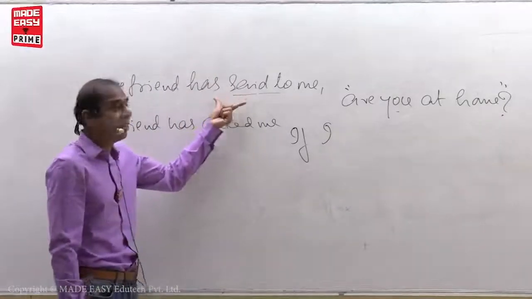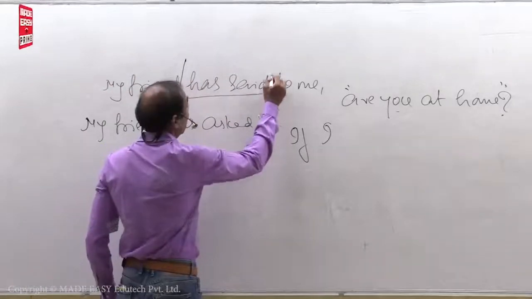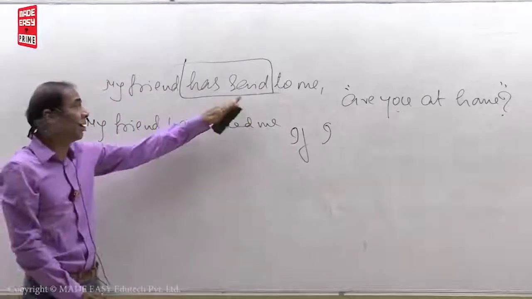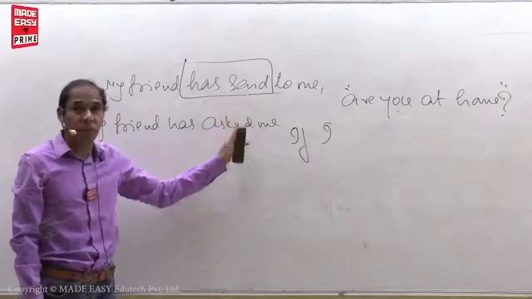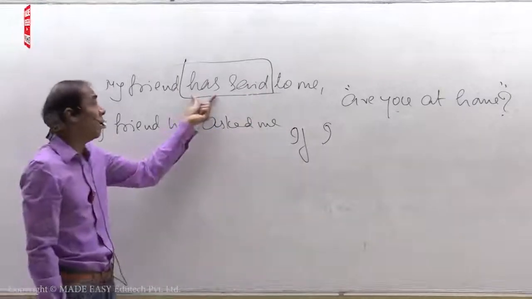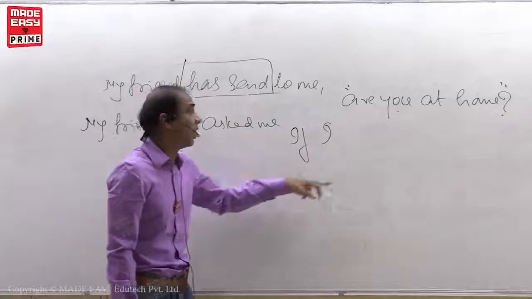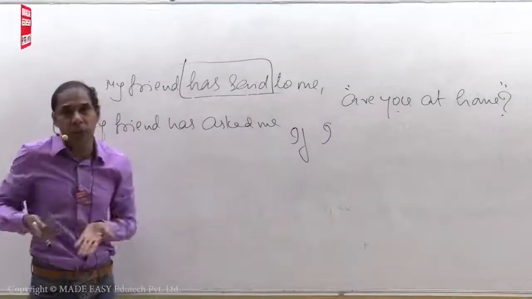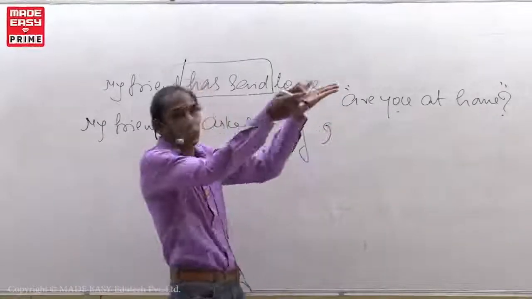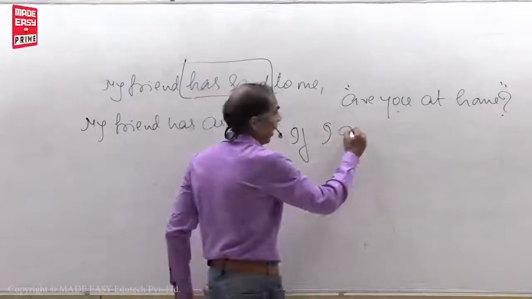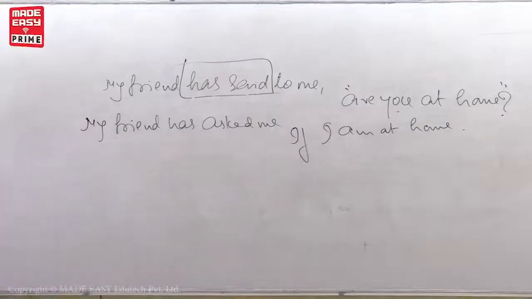Here in this sentence, the reporting verb is not in past tense. Have or has plus V3 means present perfect tense. Reporting verb is in the form of present perfect tense. When the reporting verb is in the form of present perfect or in present tense, don't change the tense form. Whatever the tense form is given, the same you have to repeat in the indirect speech. What is the tense form given here? Present tense. So I have to repeat the present tense in indirect speech. If I am at home.